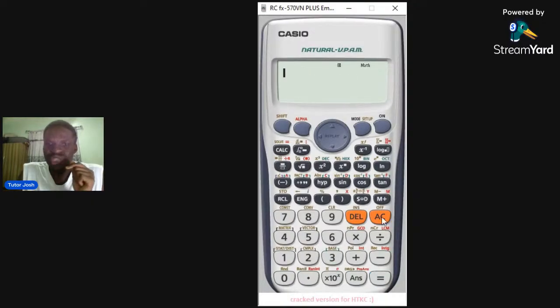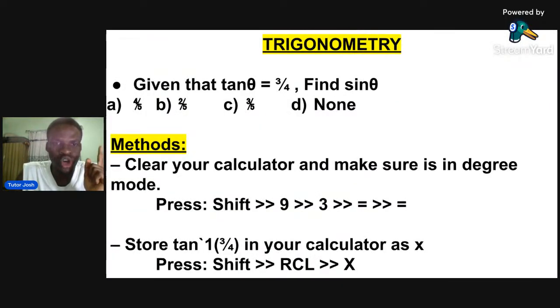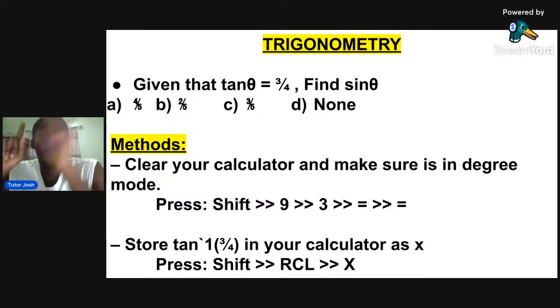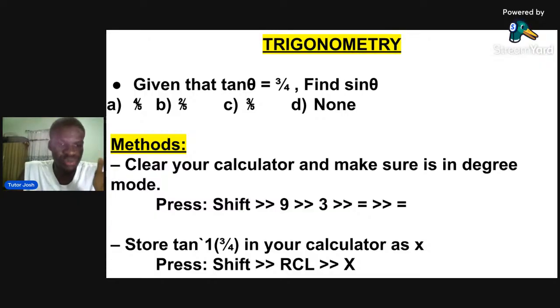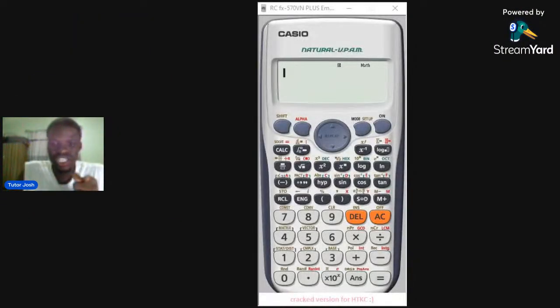Now you see at the top of your screen that you have D, isn't it? If you want to use your calculator, you clear it and make sure it's in degree mode. If your calculator is not in degree mode, you will not be able to solve trigonometry functions. So your calculator has to be in degree mode. Now that our calculator is in degree mode, as you can see at the top right corner of our calculator, right?